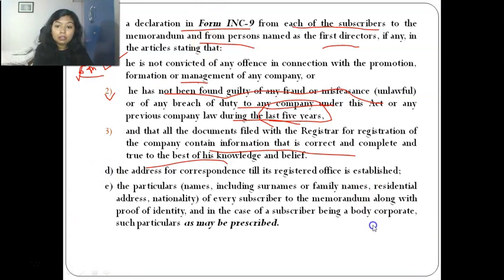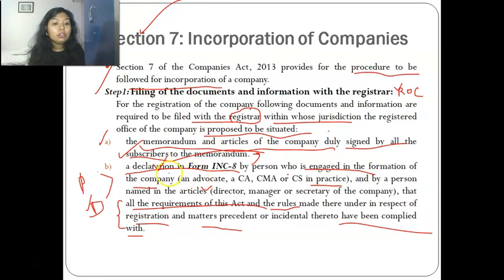Fourth point is, let us revise it. First, you need to give the memorandum and articles of the company duly signed by the subscriber. Second, the INC 8 declaration needs to be given in INC 8. Please repeat it with me. I am not repeating just to mug it up myself; I want you to remember it. So repeat it with me. Start repeating from the first point A. It is the memorandum and articles which are to be duly signed by the subscriber to the memorandum.